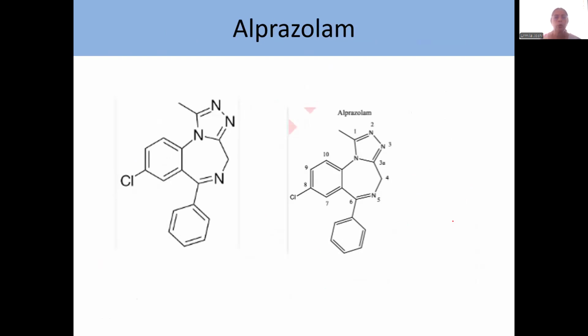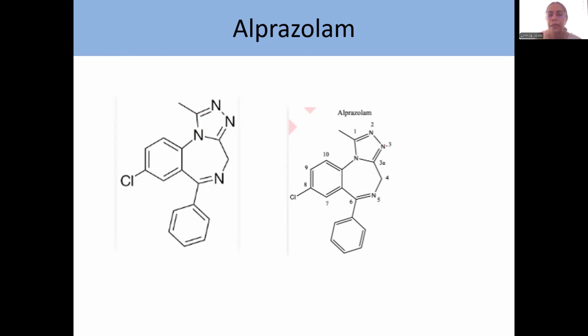Now coming to a slightly different compound, that is alprazolam. This carbonyl group and this nitrogen are joined by a 3 atom bridge: carbon, nitrogen, and nitrogen. This is called alprazolam. Now look at the numbering. We start with numbering of this ring first.